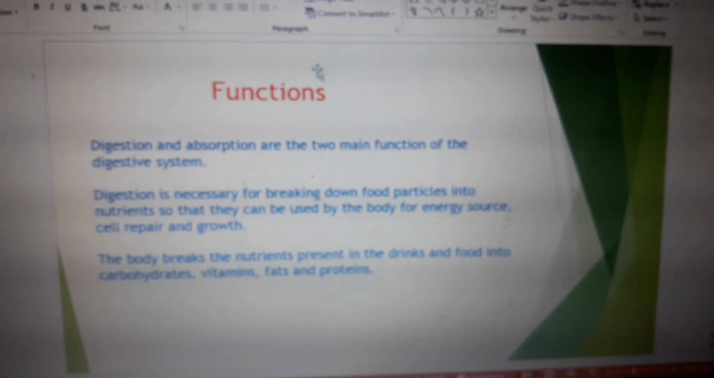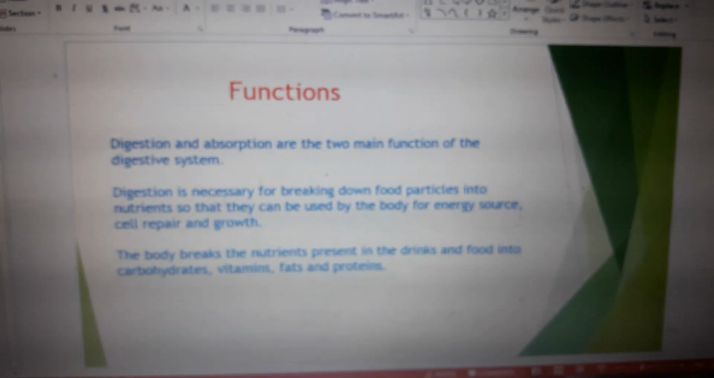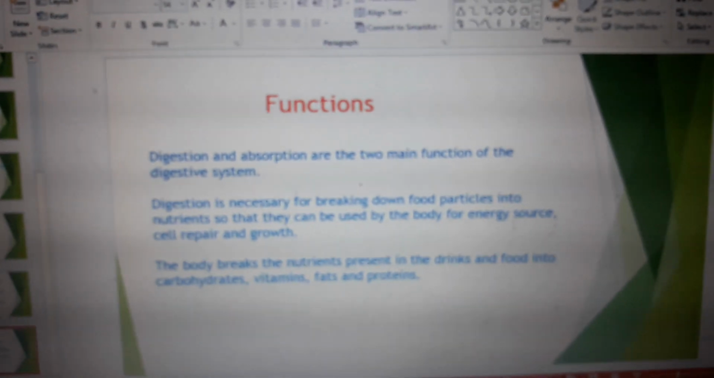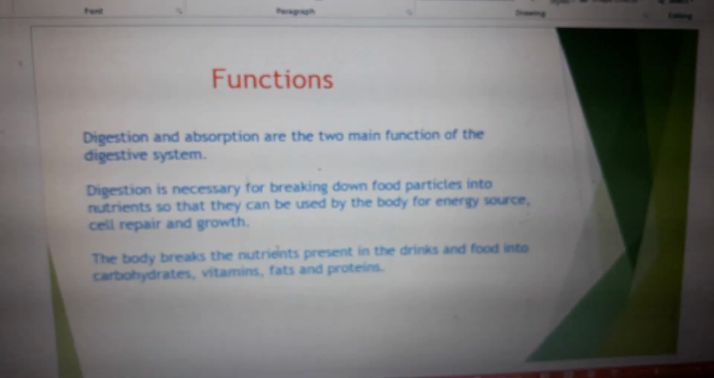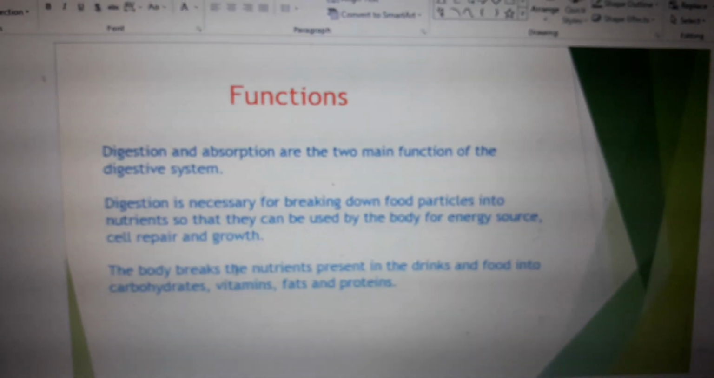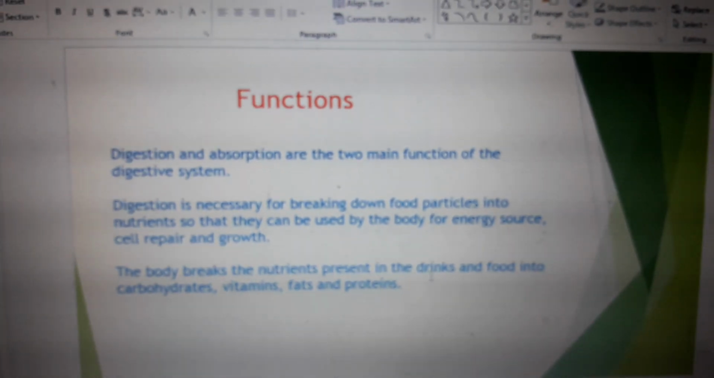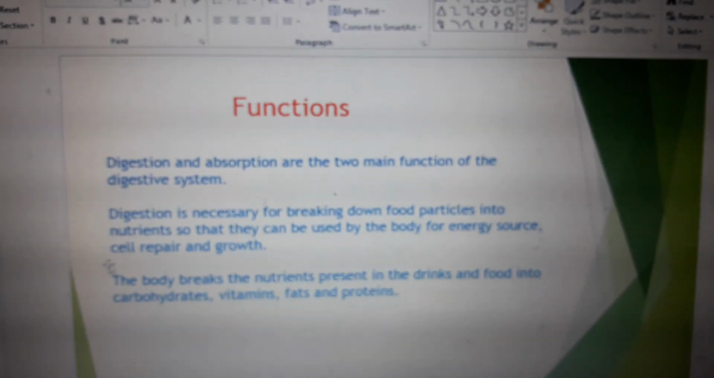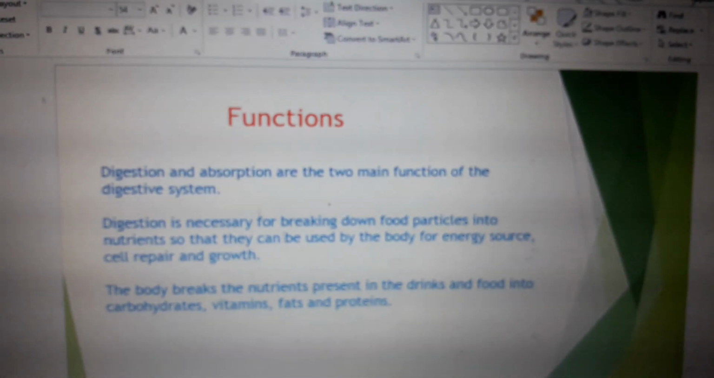Now the functions of this digestive system: digestion and absorption are the two main functions of the digestive system. Digestion is necessary for breaking down the food particles into nutrients so that they can be used by each and every part of the cell. And the third function is that the body breaks the nutrients present in the drinks and the food into carbohydrate, vitamin, fats, and protein, so we get it in the form of energy.